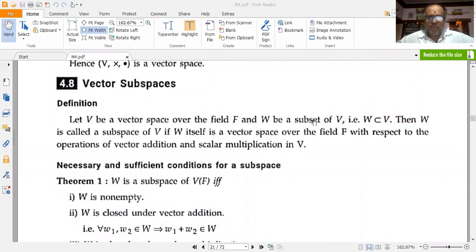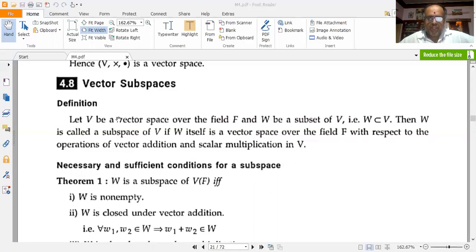We shall discuss vector subspaces and the other theory associated with it, and solve some problems based upon this concept. So the definition of vector subspace goes like this. Let capital V be a vector space over the field capital F and W be a subset of V, which I am denoting by this symbol. Then W is called a subspace or vector subspace of V if W itself is a vector space over the field F with respect to the operations of vector addition and scalar multiplication in V.